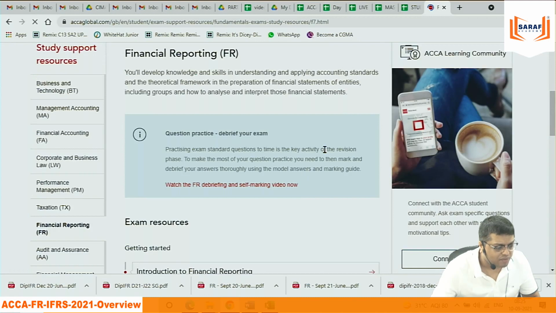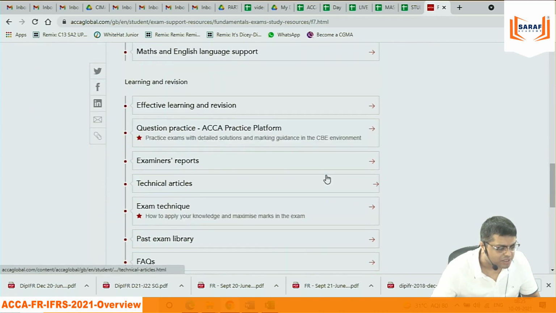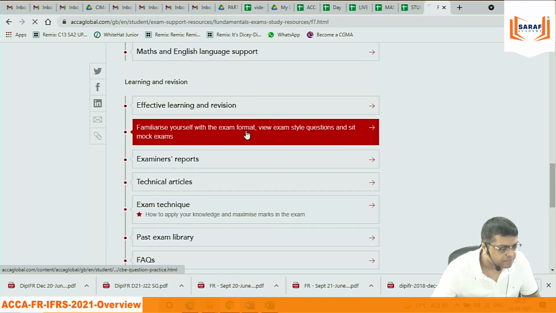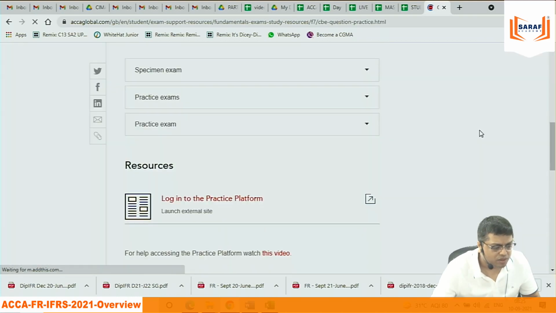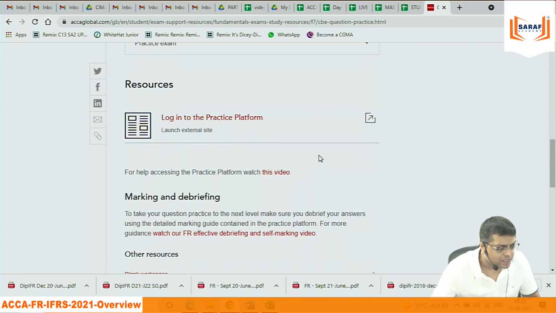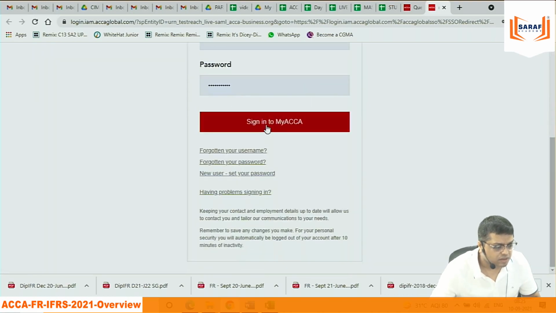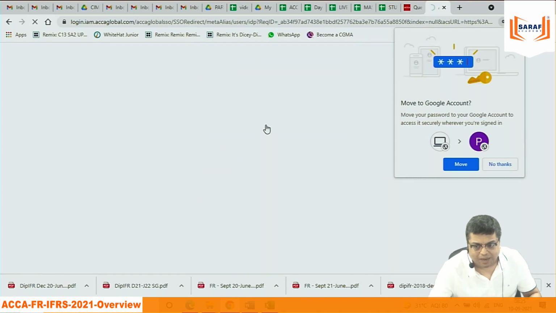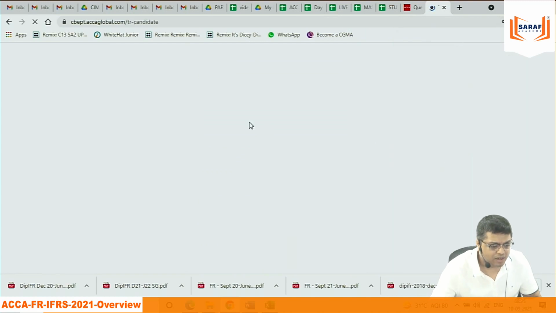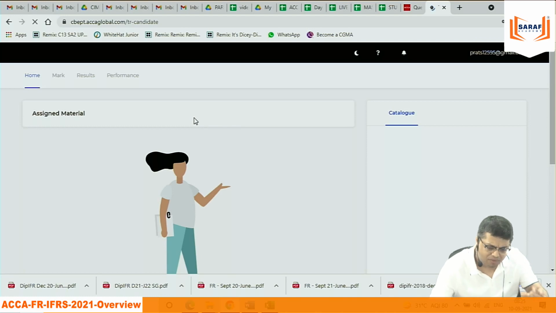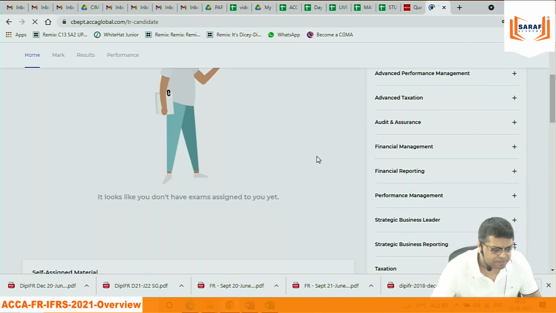Those who have already given ACCA skill level exams already know that. But for those who have not given, under the practice platform login, I am using this practice platform. A student can log in only when they are a registered student of the ACCA Institute. Even an IFRS student can log in here.